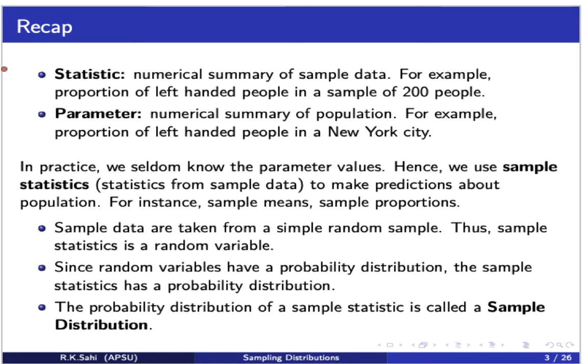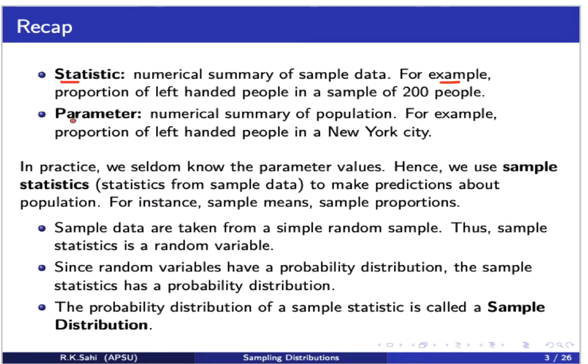The first thing we're going to talk about is the definition of statistics. Statistics is the numerical summary of sample data. For example, the proportion of left-handed people in a sample of 200 people, or the average score of, say, my students of around 30 people in a class. We would look at the average scores of them. Or I would like to look at the standard deviation of the 30 students of my class.